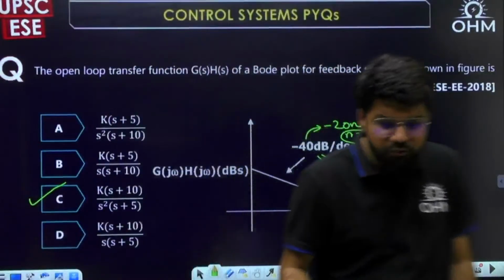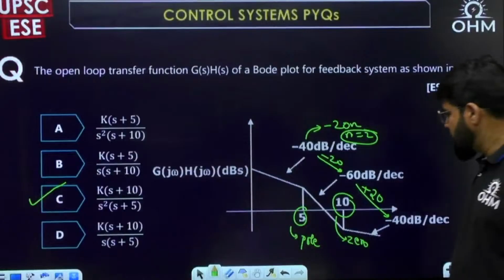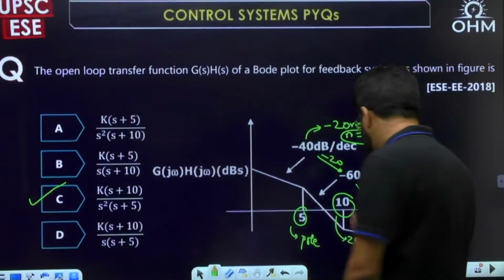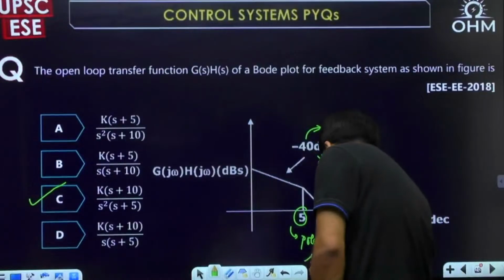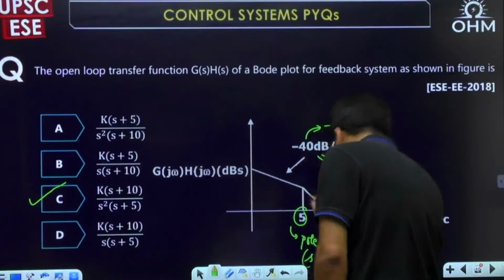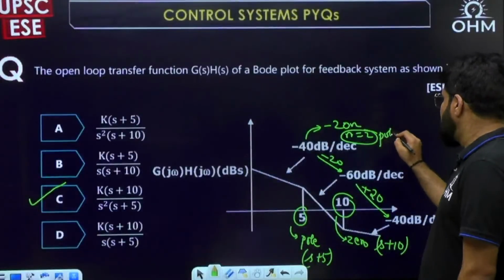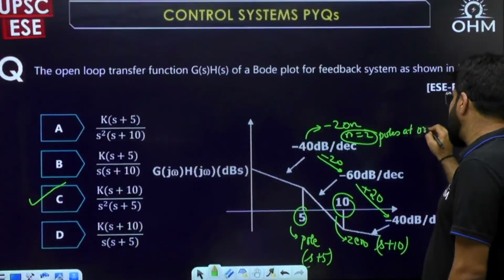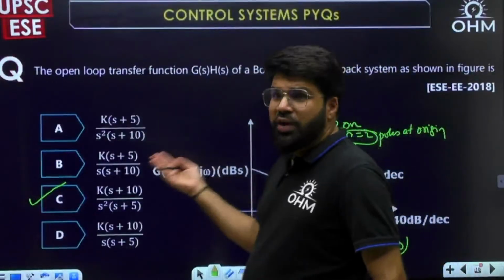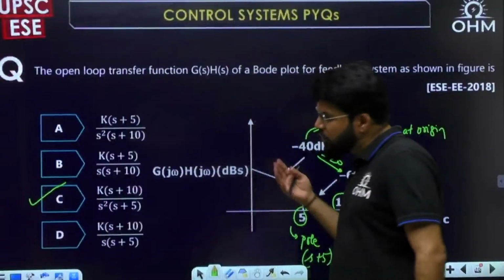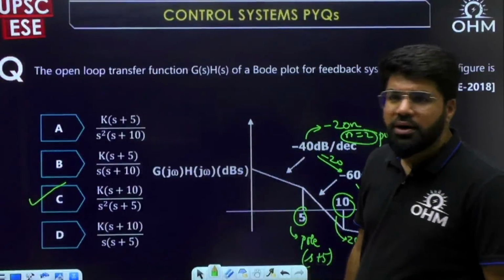So you don't have to solve it fully. Just observation, you can comment. This contributes to the zero term s plus 10. This contributes to the pole term s plus 5. And 2 means the number of poles at origin, so there should be an s square in the denominator. Some constant k, they don't ask, because to find k, some additional data should be given. That also they can give, but not required. They have written all the answers in the format of k.